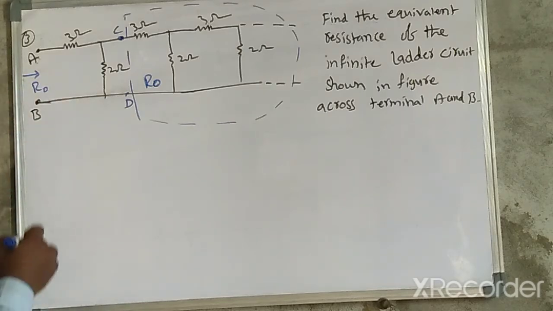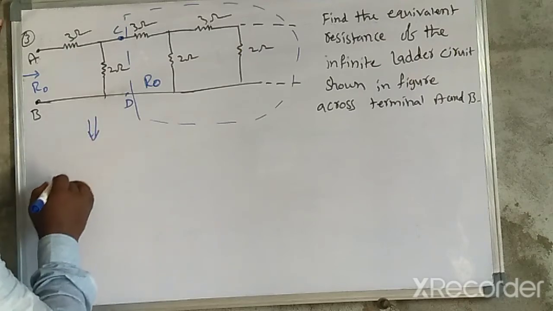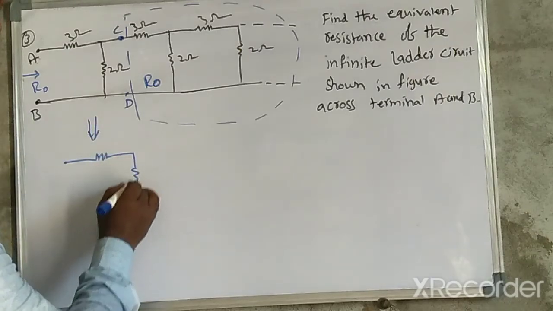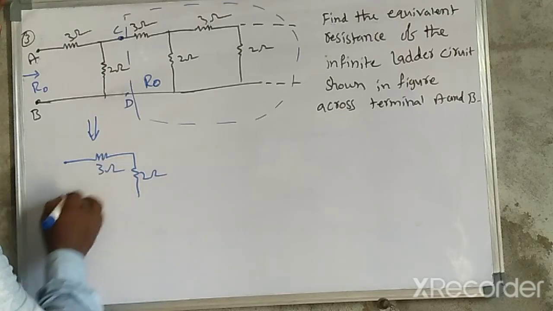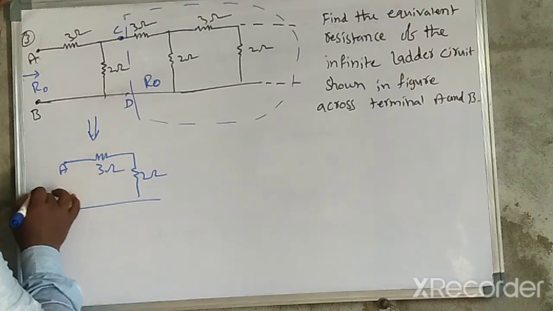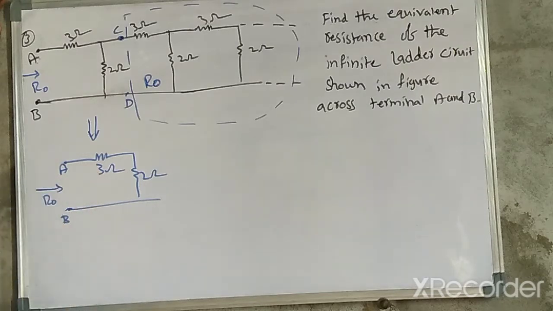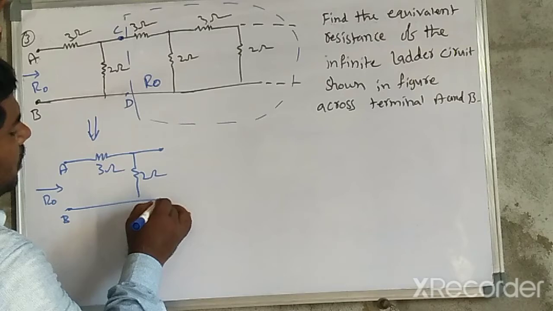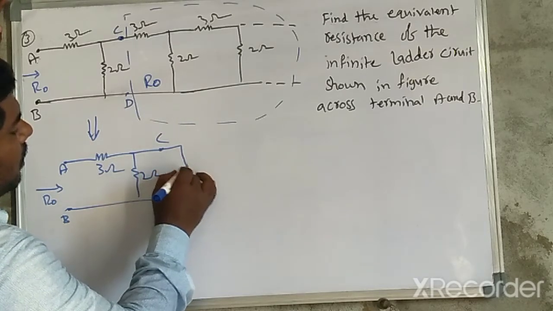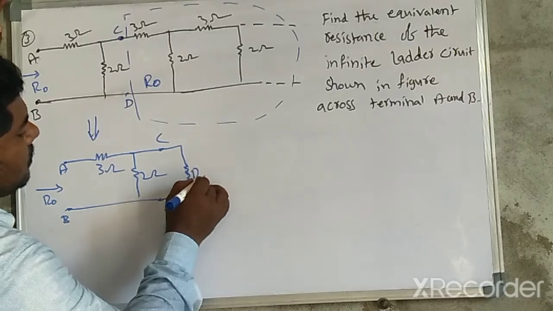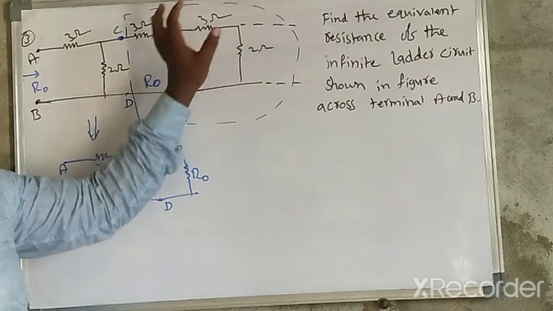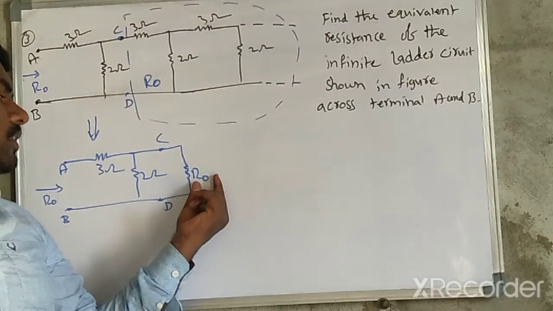So in this one I am going to redraw this. Here is A, this is a 2 ohm resistor, and a 3 ohm resistor. Now this point is B, this point is A, and in between here also R naught. This is C and this is D. Here the remaining connection, the total infinity of connections, I am going to write as R naught.